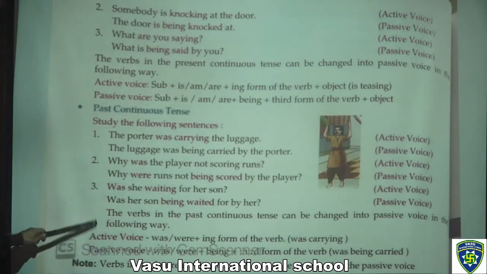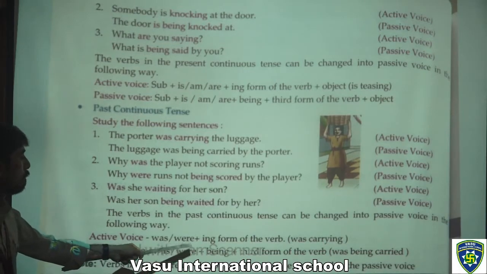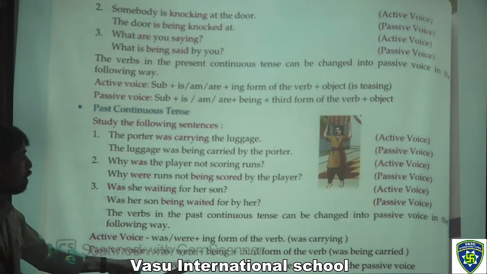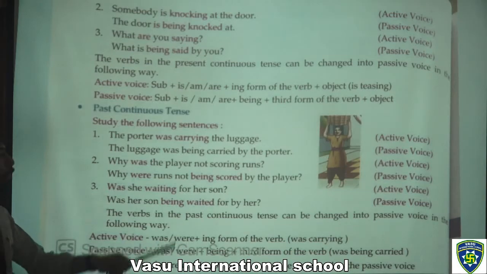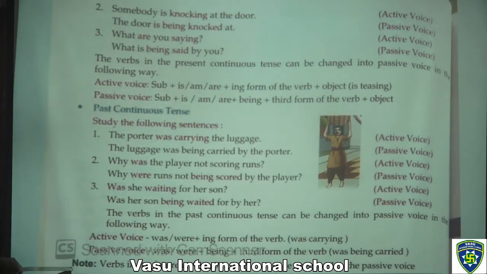Now in these, the verbs in the past continuous tense can be changed into passive voice in the following way, like this. This is the formation. So in the active voice, we can form the sentences like was or were plus the ing form of the verb, was carrying. In the passive voice, was or were plus being plus the third form of the verb, was being carried.